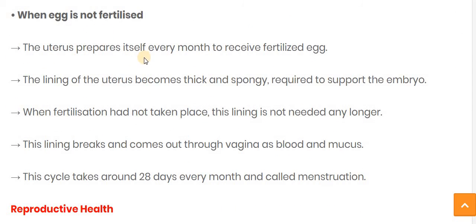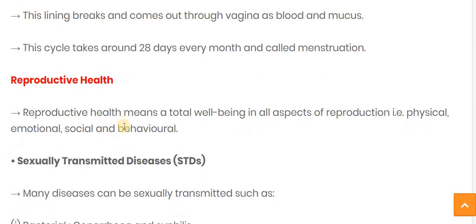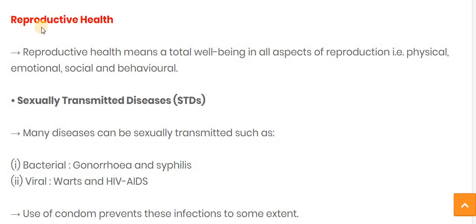When the egg is not fertilized, the lining of the uterus is broken down, and it comes out through the vagina in the form of blood and mucus. This cycle happens every 28 days.